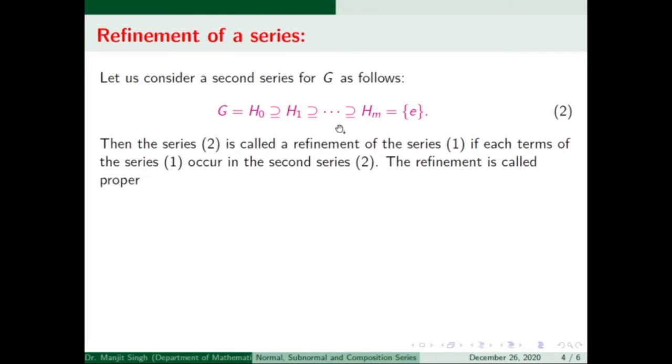In such a situation, we say that this refinement is proper. So a proper refinement means the second series is called a proper refinement of series 1 if it contains new terms which are not in the first series.